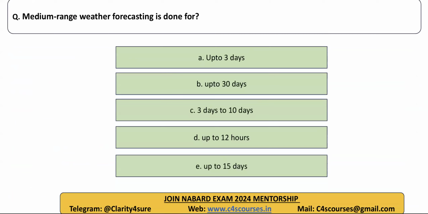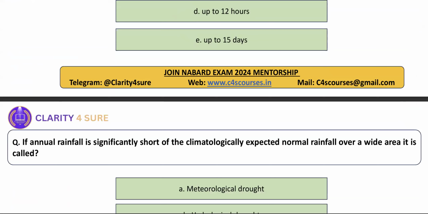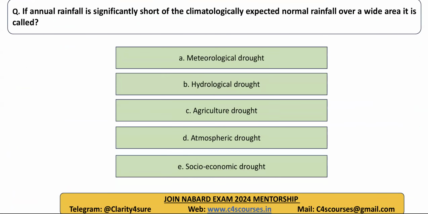Next, medium range weather forecasting is done for. Medium range weather forecasting is done for 3 to 10 days. Okay. If annual rainfall is significantly short of the climatologically expected normal rainfall over wide range, it is called as what? Which type of drought it is? Meteorological. Very good. It is meteorological drought.